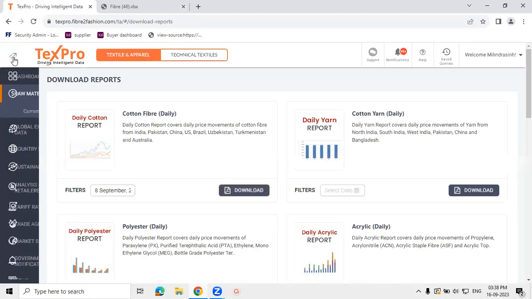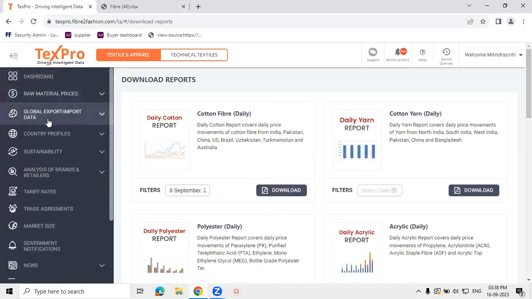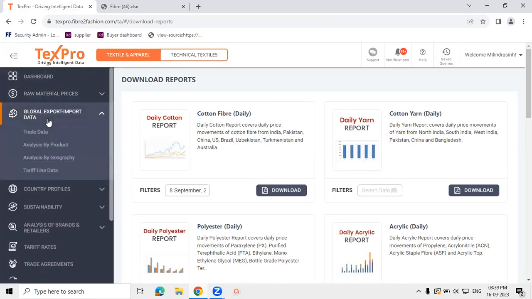Proceeding to the next module that we have, global export import data. Under this module, we help you with the trade data as well as the analysis for all HSN and HS codes under the categories of fibers, yarns, fabrics, garments, footwear, leather and apparel accessories, as well as home textiles. So the entire value chains are covered, right from the raw materials to finished goods for the textiles and fashion industry as well as the home textile sector.